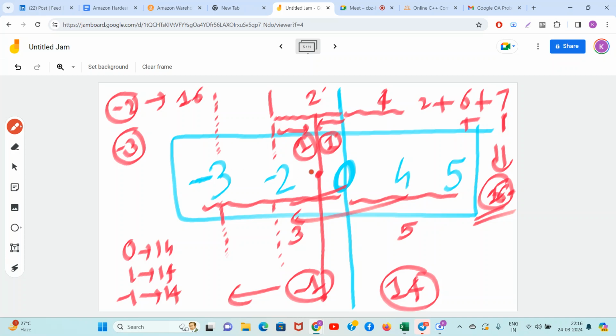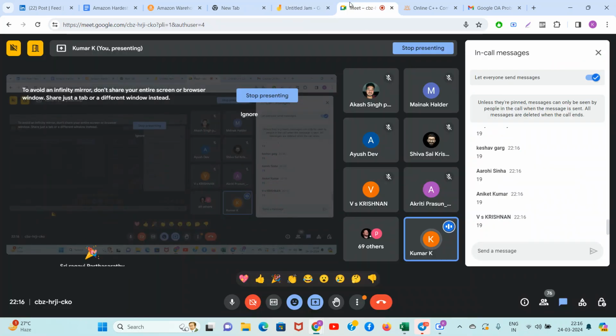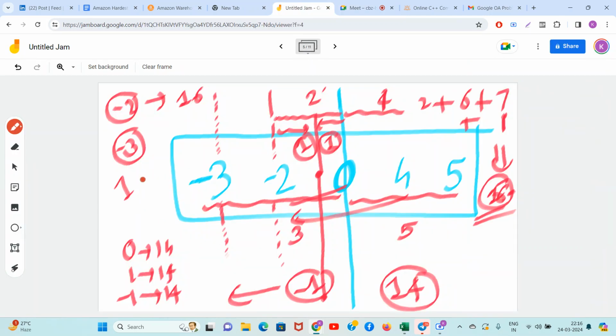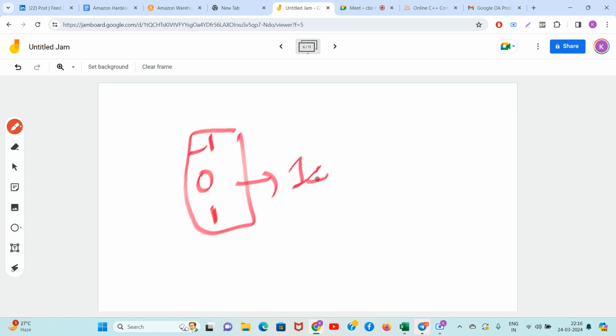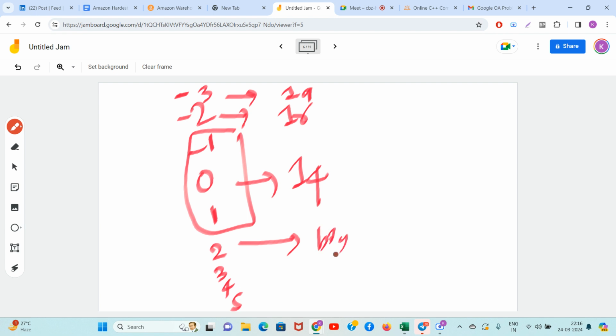-2 to -3 is 1, and here this will be 1 plus 3 is 4, 4 plus 7 is 11, 11 plus 8 is 19, right? 19, guys. So you can see for yourself what has happened. From 0, -1 and 1, the cost was 14. But at -2, it becomes 16. And at -3, it becomes 19. And I can guarantee, guys, the cost is increasing here also linearly. This will be bigger than 14.